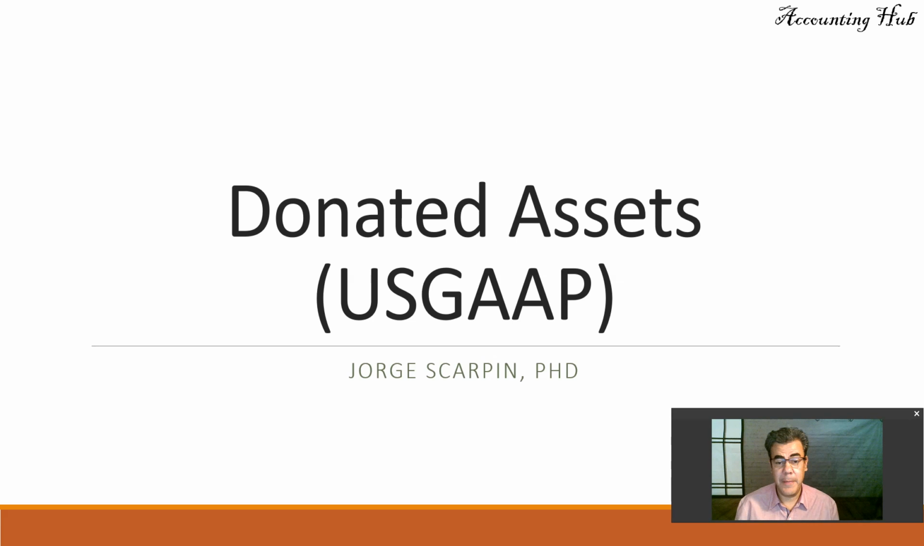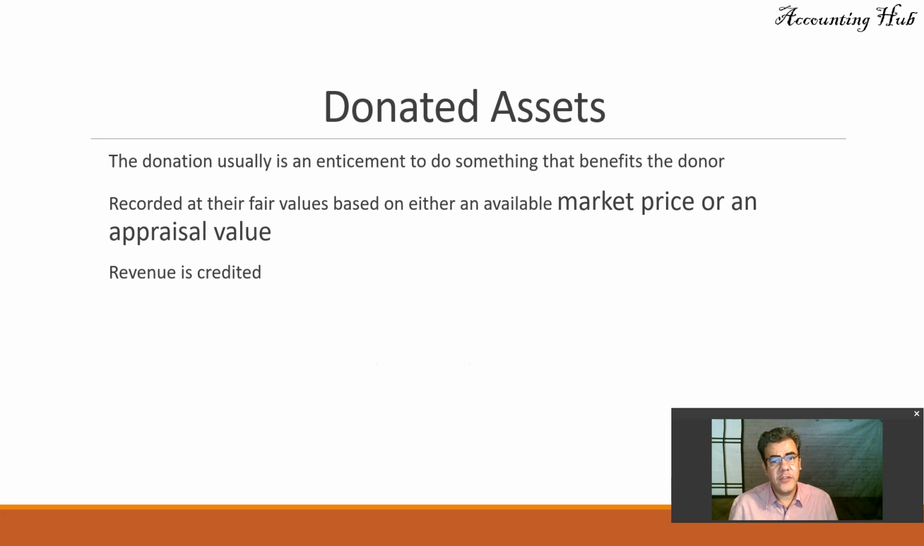I'm Professor George Scarpin, PhD in accounting, and our topic today is donated assets according to the US GAAP. What are donated assets? Donation usually is an enticement to do something that benefits the donor, recorded at their fair values based on either an available market price or an appraisal value. If we have no market price, no appraisal value, then maybe we cannot record it. But usually when we get any donated asset, especially if we are talking about long-term assets, we are able to measure it in some ways.